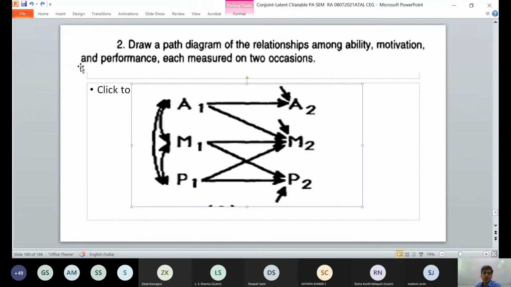Now, I am giving you the answer right now. Ability, motivation, and performance.